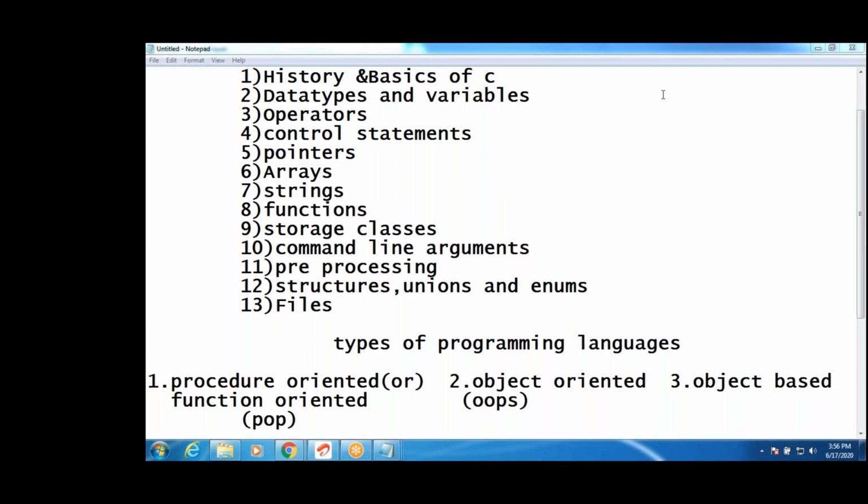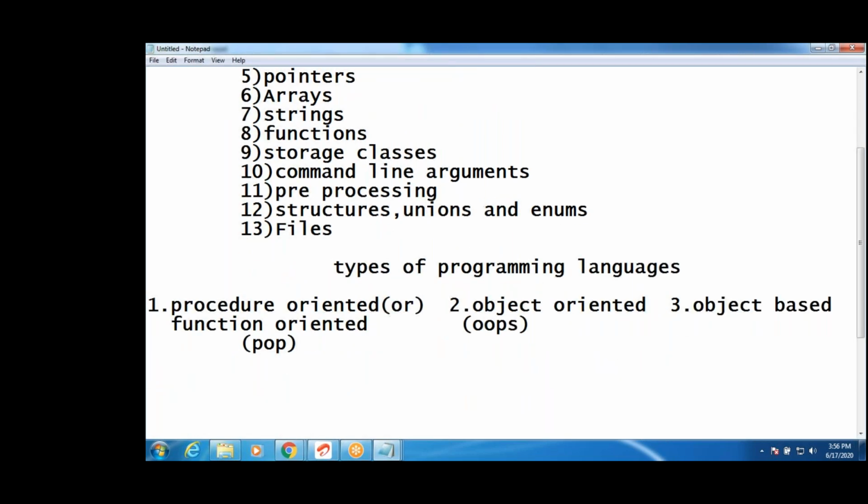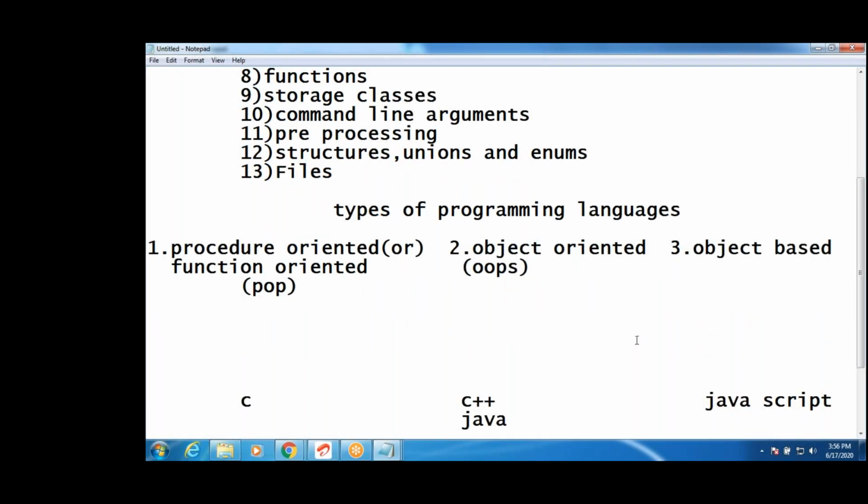What is procedure oriented, guys? Procedure here does not mean step by step. Procedure means a module or function. C program structure is divided into some modules. That's why it is called procedure oriented language or function oriented language.